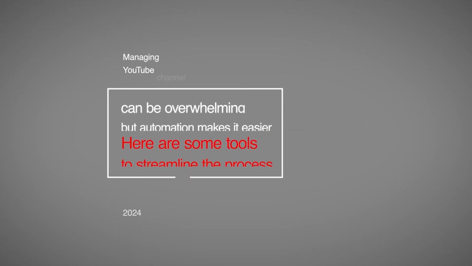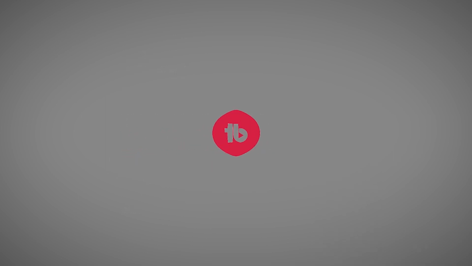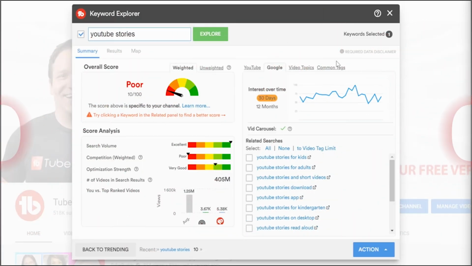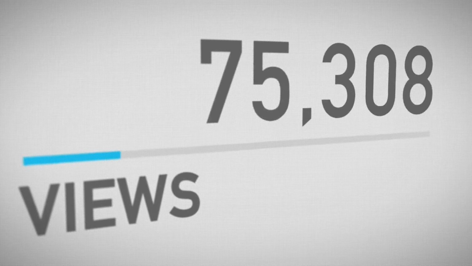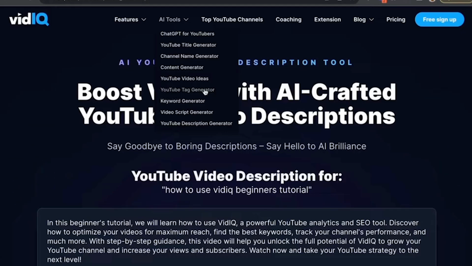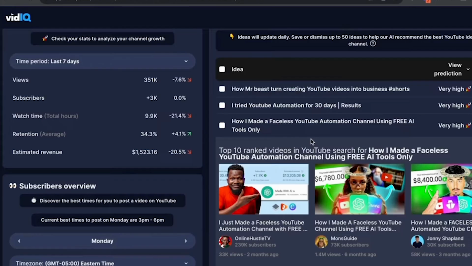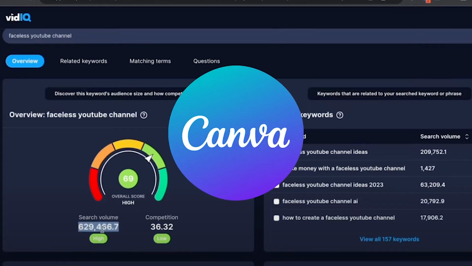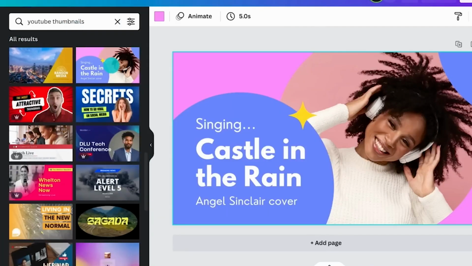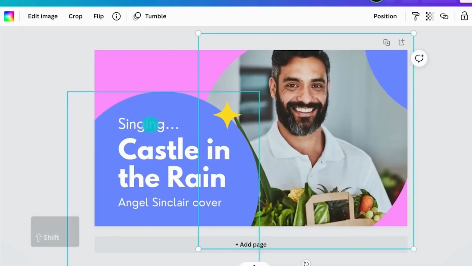Tools for managing your faceless channel. Managing a YouTube channel can be overwhelming, but automation makes it easier. Here are some tools to streamline the process. TubeBuddy helps with SEO, keyword optimization, and managing multiple channels. VidIQ offers in-depth analytics to track performance and improve your SEO. Canva, useful for creating professional thumbnails and channel art.